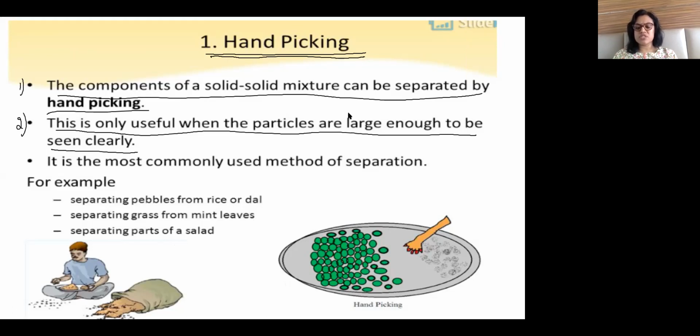Now moving to the next. Ma'am, wait. Okay. So the question asked can be anything, such as: when is the hand picking method of separation used?